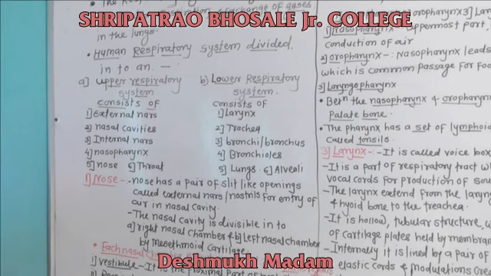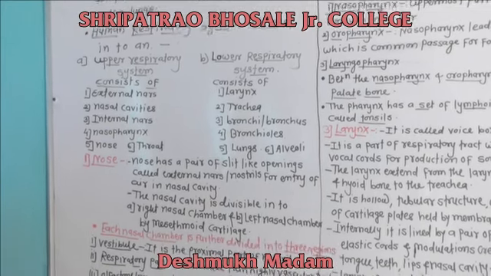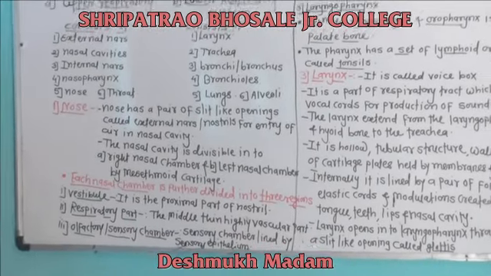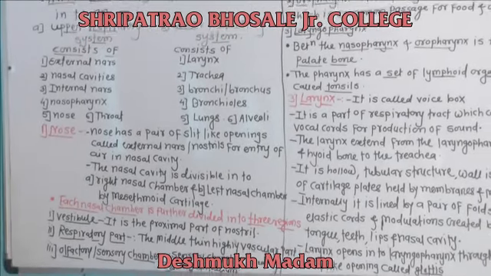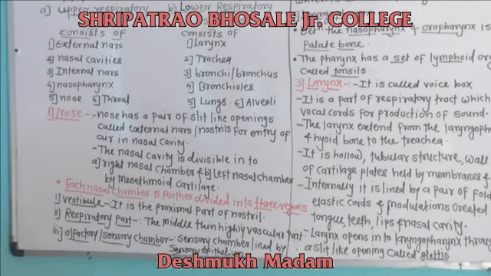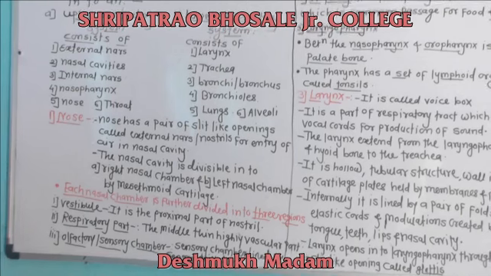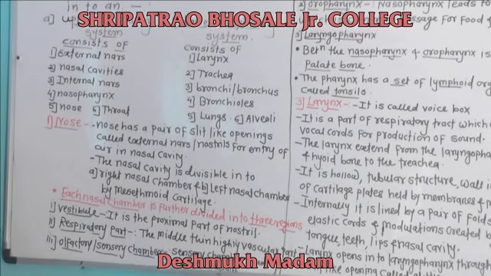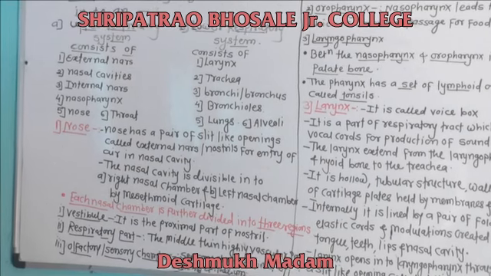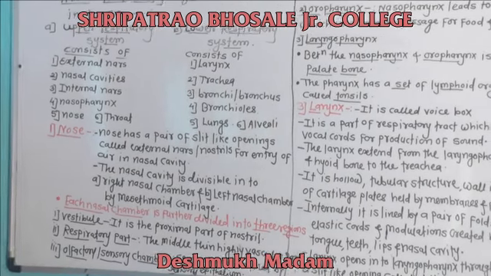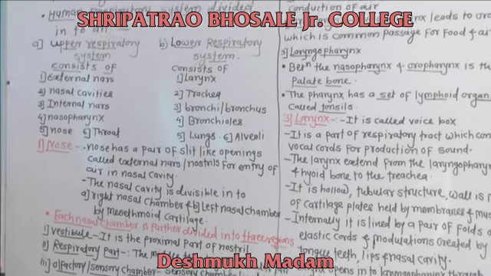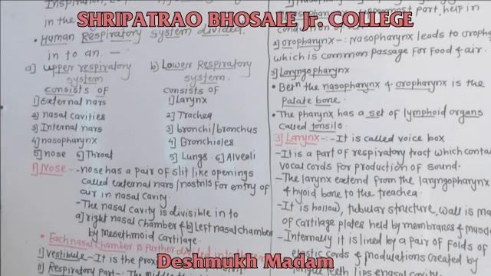Each nasal chamber is further divided into three regions. The first region is the vestibule, the proximal part of the nostrils. It has hair to trap dust particles and prevent them from going inside the respiratory tract.